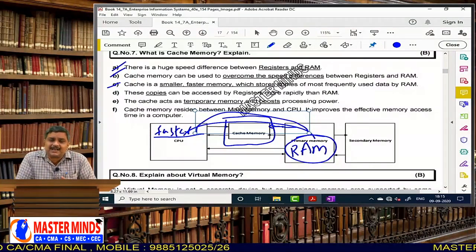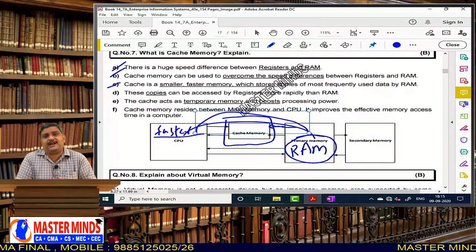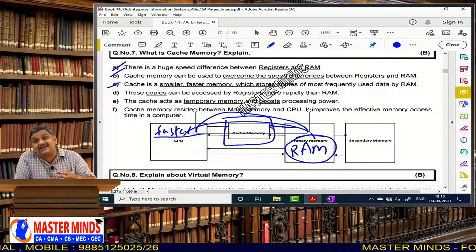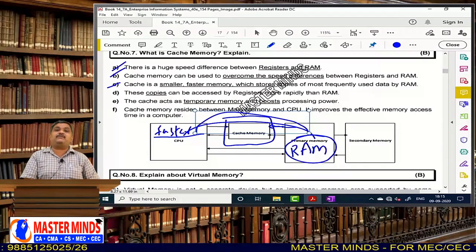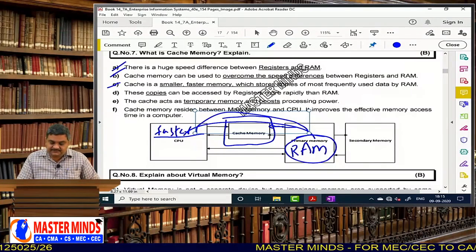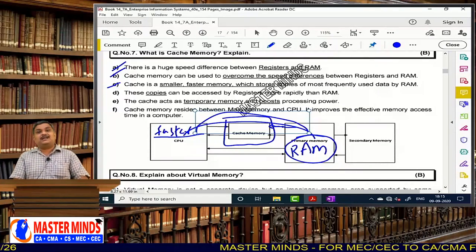And as cache memory is also a kind of RAM, it is also volatile. That means when you put off the system, all the content in this cache memory will also be vanished. Okay, so that is about cache memory.